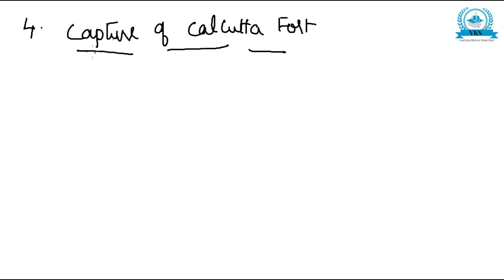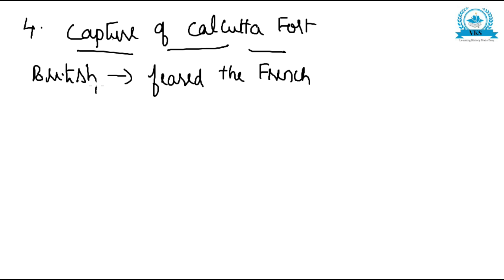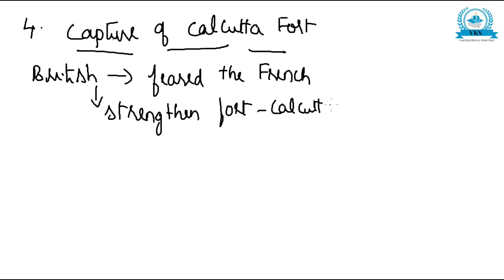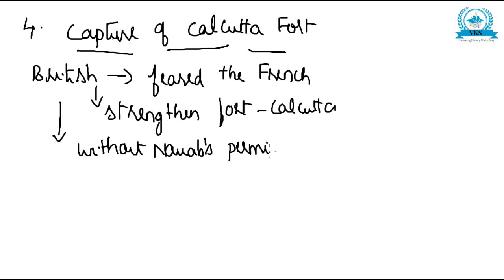Now let us see what happened here. British and French were rivals. The British were frightened of the French, and they decided to strengthen their fort in Calcutta. This decision was taken by the British without the Nawab's permission. So already they had strengthened the fort.